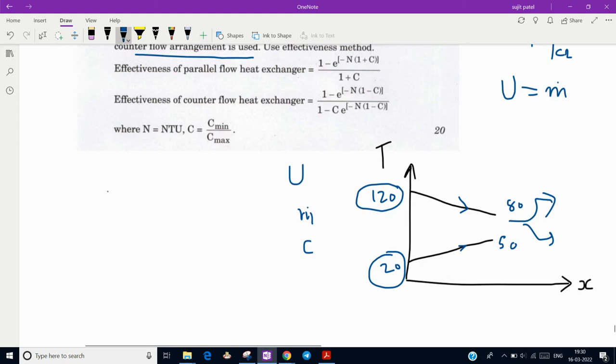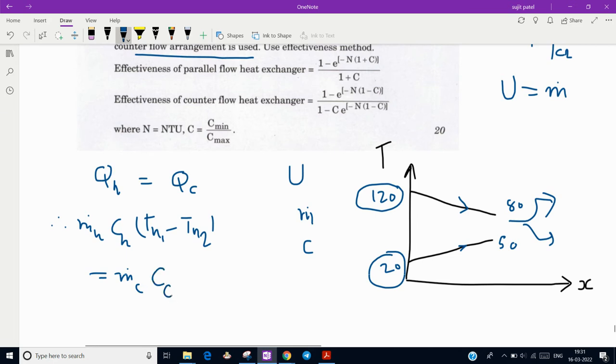So now we will use a heat balance equation. Whatever heat is rejected by the hot fluid is gained by the cold fluid. So that is mass of hot fluid into C of hot fluid, not Cp because it is a liquid, so we will write C, and Th1 minus Th2 is equal to mass of cold fluid into Cc, the specific heat of cold fluid, multiplied by Tc2 minus Tc1.